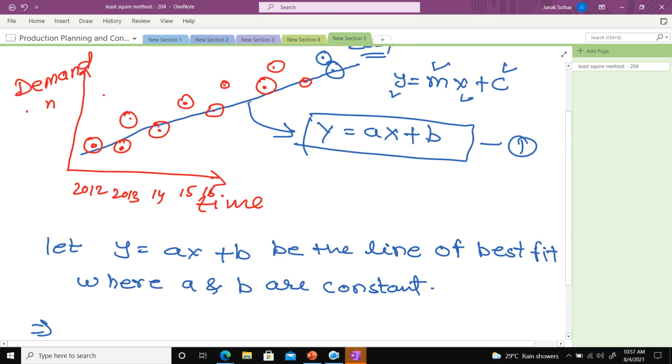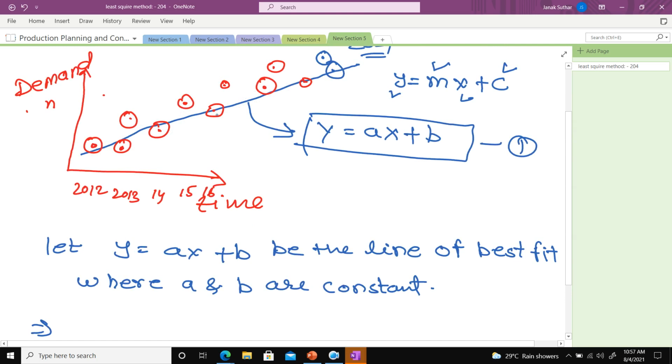Here we are not getting all the numbers fitting on this particular line. All the numbers are not fitting on this line. Here we try to find the variation, so that the variation is minimum. You need to draw the straight line like that, and then you can say that line is the best fit line.